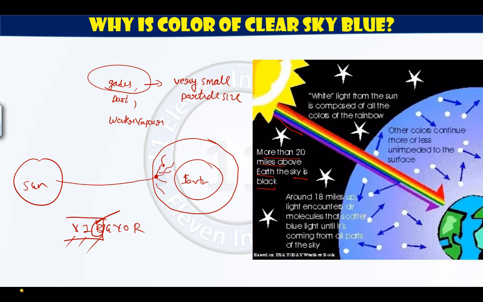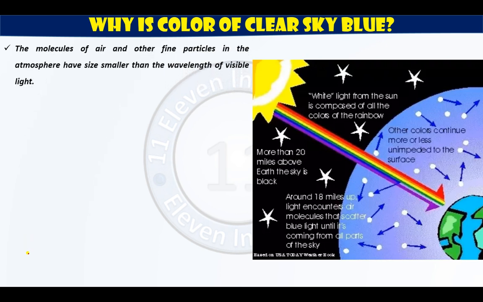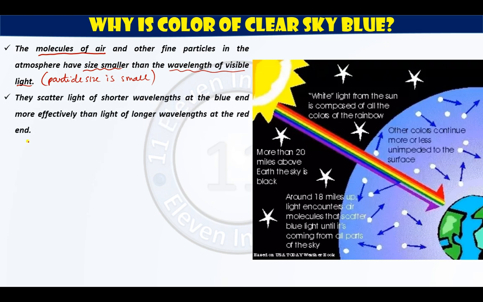I hope this is quite clear to you. Now let us read what is given in the textbook. The molecules of air, right? Molecules of air means different gases, and other fine particles in the atmosphere have size smaller than the wavelength of visible light. Or in short I can say the particle size is small, so they will definitely scatter the light which is having small wavelength.